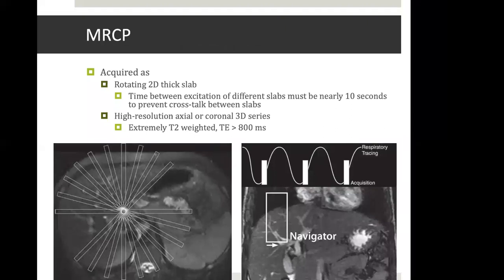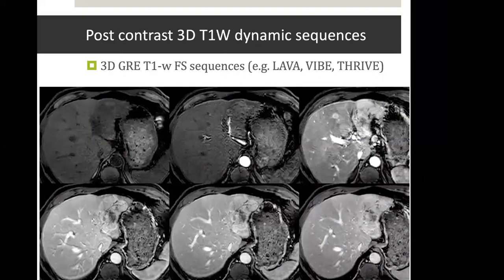MRCP can be added as and when required, especially in the cases of cholangiocarcinoma or tumors causing biliary obstruction. They can be done in a 2D mode with a single shot breath hold MRCP or a 3D navigator based technique in which the entire slab of the tissue is imaged, and these 3D images can be reconstructed in other planes as well. Now, these are the favorite sequences of radiation oncology, the post-contrast images.